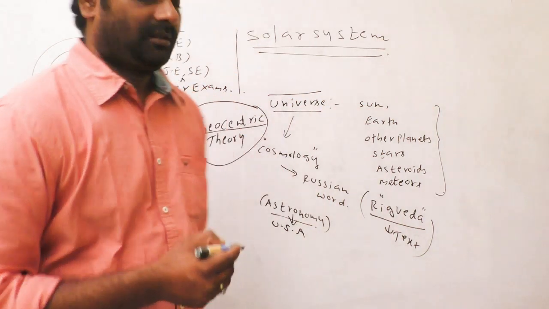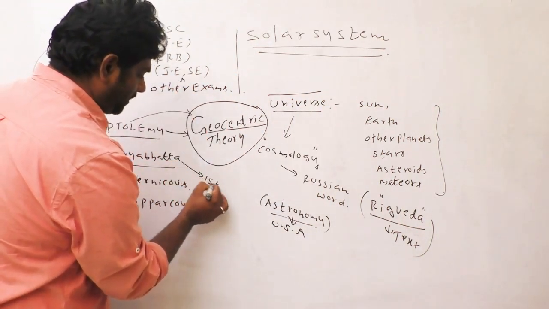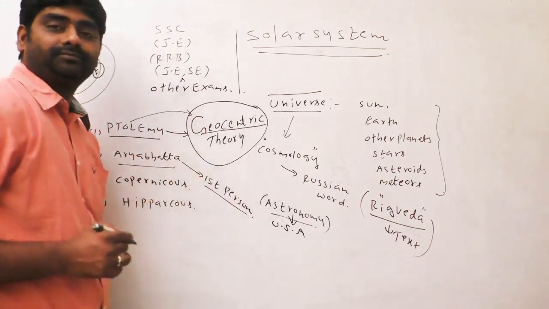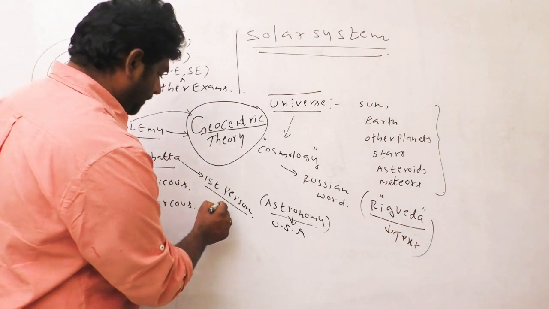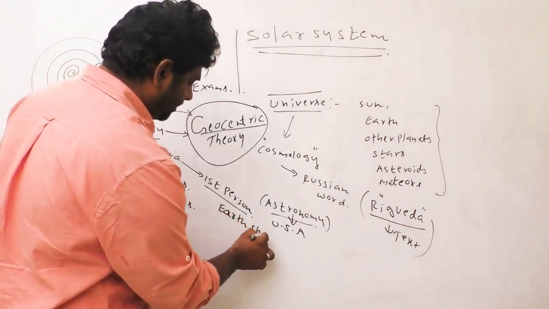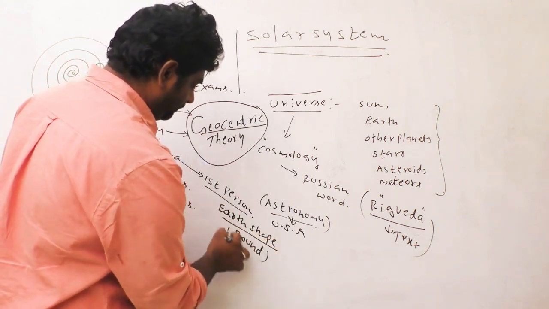Next, Aryabhatta, our Indian scientist, was the first person in the world to describe that the Earth's shape was round.